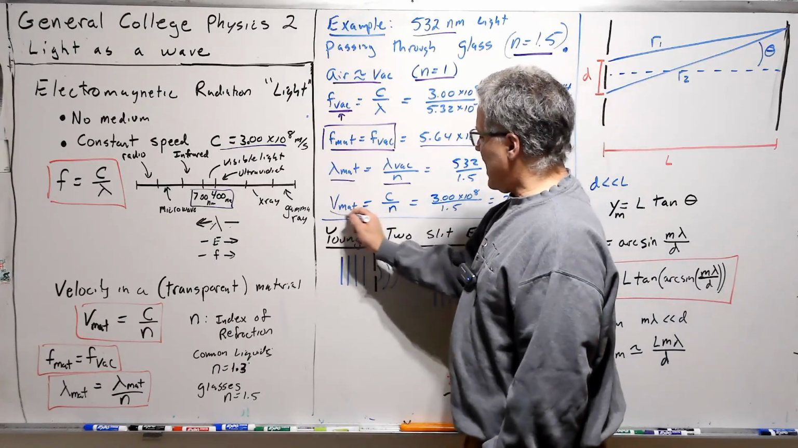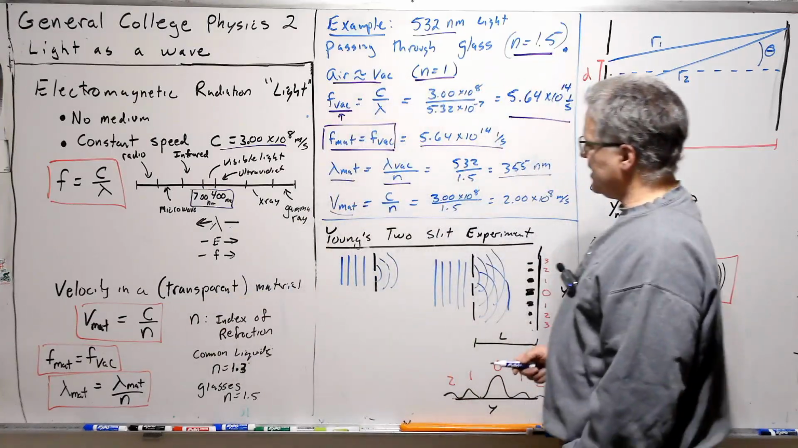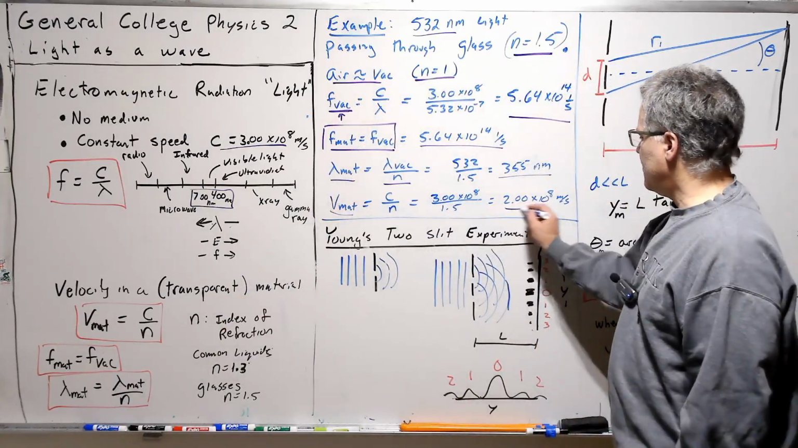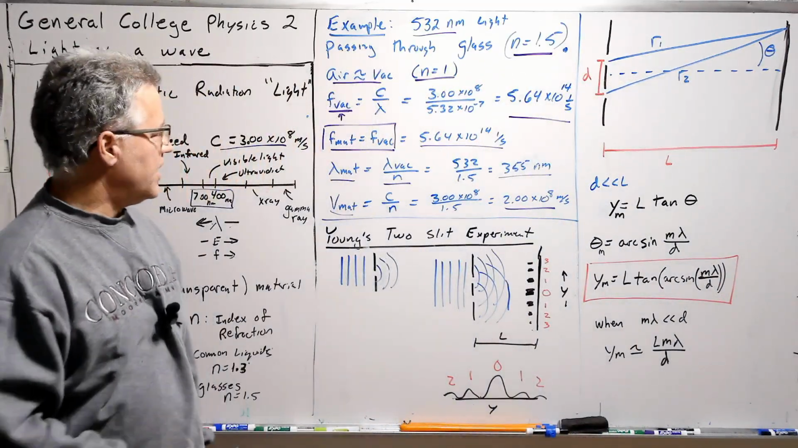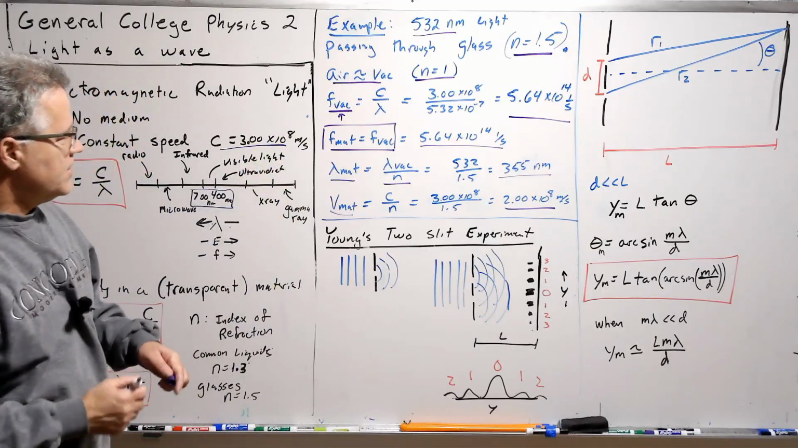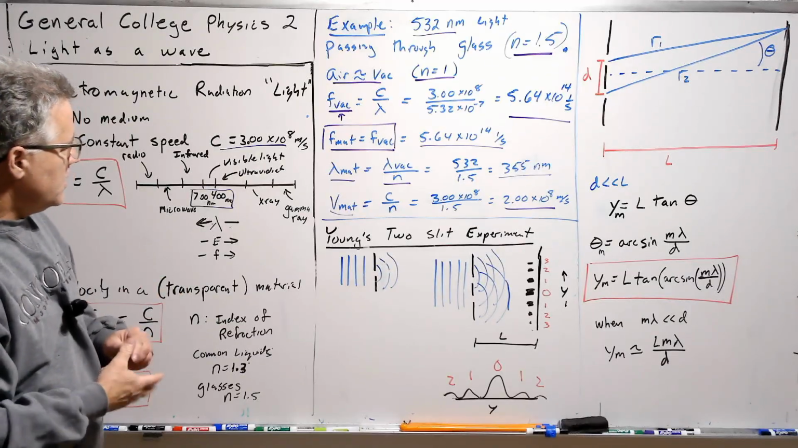And finally, we can get the velocity. The velocity is just the speed of light divided by the index of refraction. So we can get that. We can calculate these in any order, of course, so you could have done this in a different flow there. Okay.